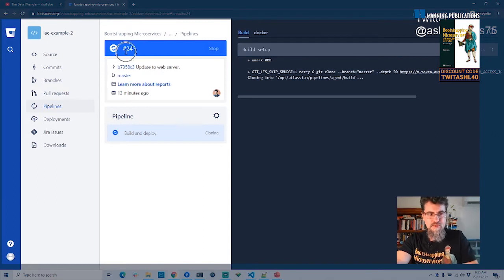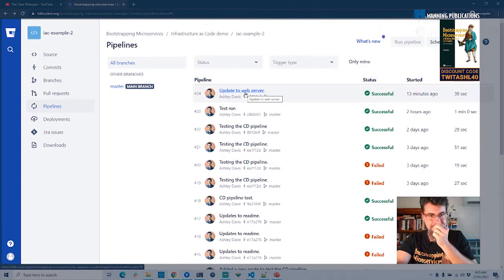Wow, there must be something wrong with this because it's still in that stage where it says it's cloning. Anyway, we can't get down to that web page, so we can't see exactly what it did. But I'll tell you what it did. It built a Docker image. It pushed that Docker image to my private container registry, and then it deployed that image as a container into my Kubernetes cluster.